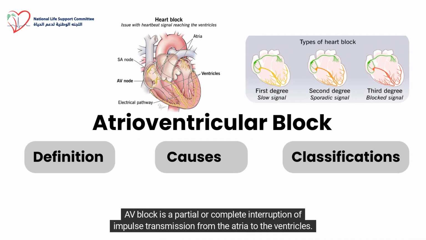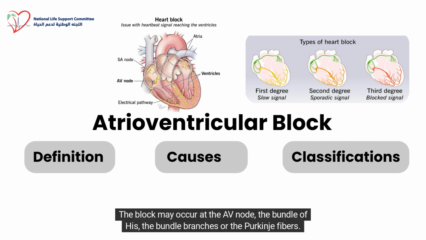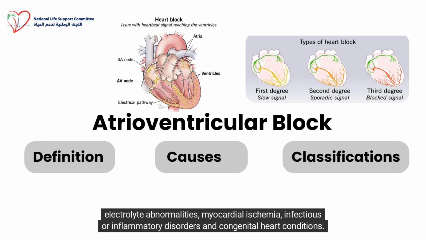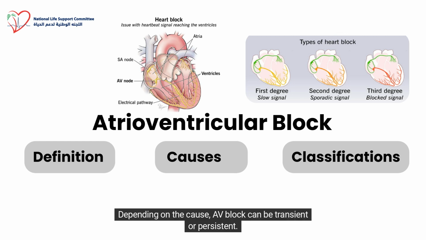AV block is a partial or complete interruption of impulse transmission from the atria to the ventricles. The block may occur at the AV node, the bundle of His, the bundle branches, or the Purkinje fibers. Common causes of AV block include fibrosis and scarring of the conduction system, and myocardial infarction. Other causes include medications, such as beta blockers, calcium channel blockers, digoxin and amiodarone, electrolyte abnormalities, myocardial ischemia, infectious or inflammatory disorders, and congenital heart conditions. Depending on the cause, AV block can be transient or persistent.